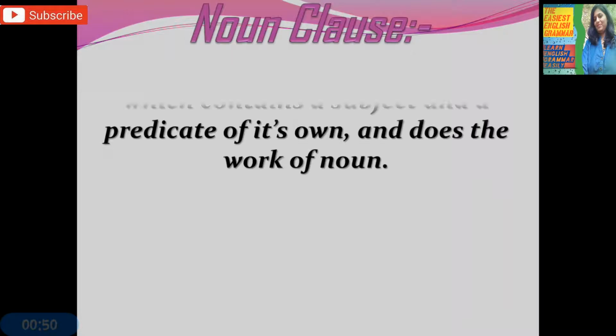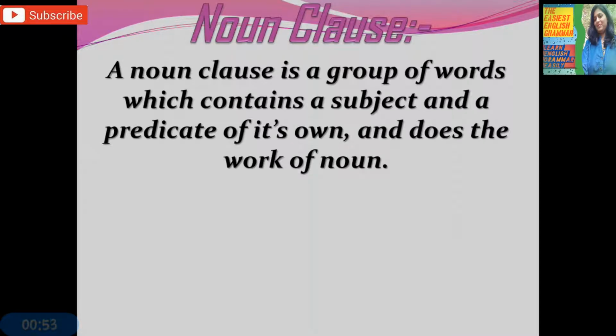Noun clause. A noun clause is a group of words which contains a subject and a predicate of its own and does the work of a noun. A noun phrase does the work of a noun. In the same way, a noun clause also does the work of a noun. In the previous videos we have studied how to identify a noun clause.